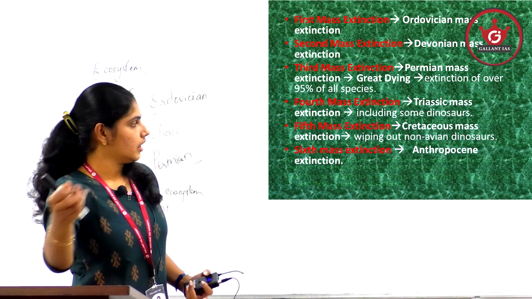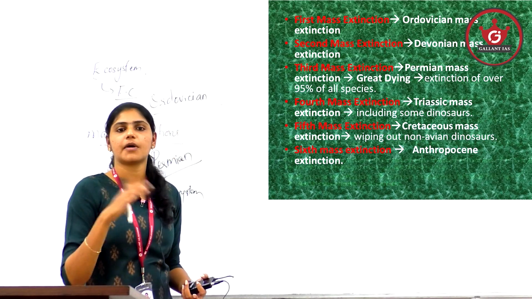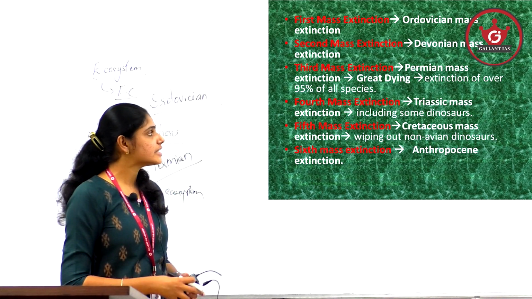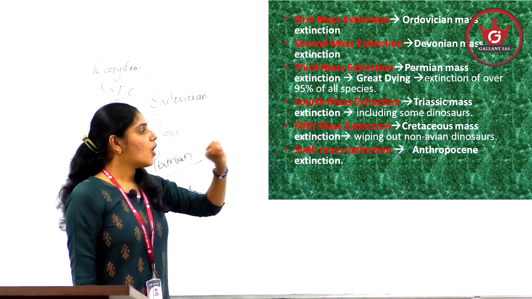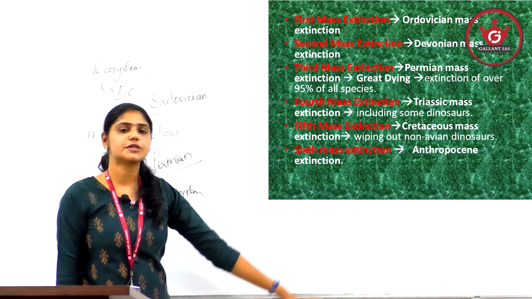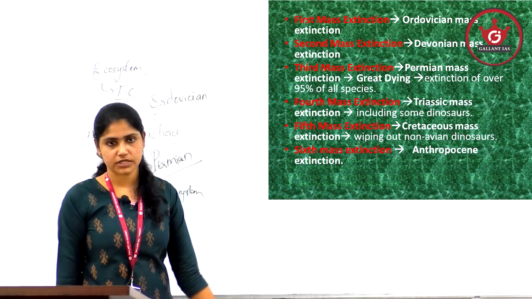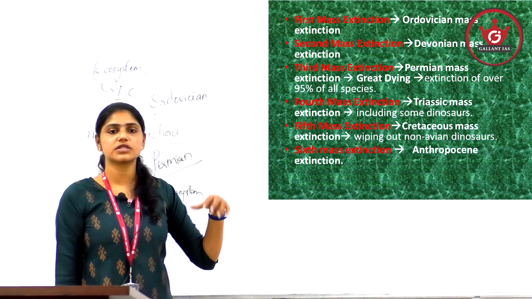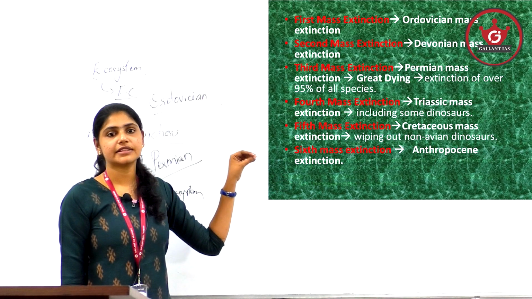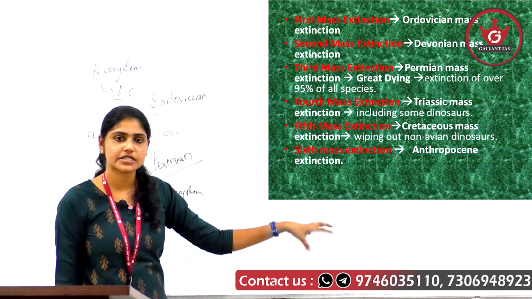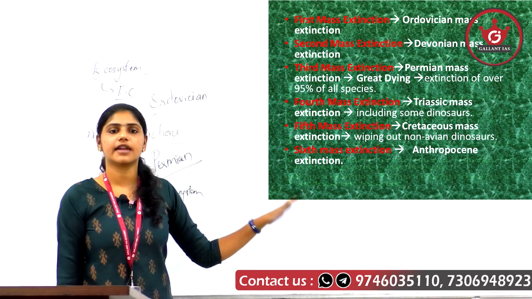It took place about 250 million years ago, and in this third mass extinction almost 95% of all the species on the earth surface were lost. That is why it was a very severe and very important mass extinction. It is the third mass extinction, the Permian mass extinction, also known as the Great Dying.